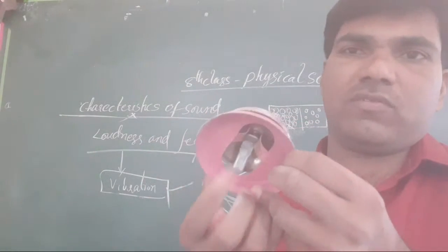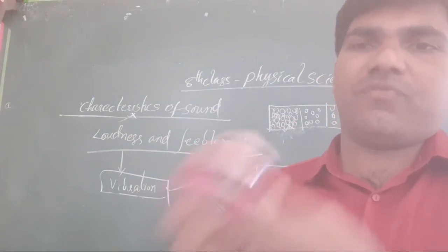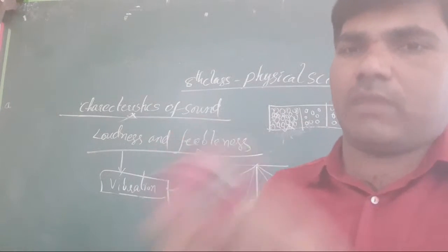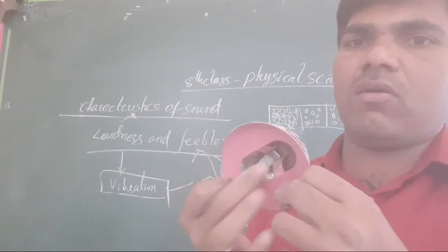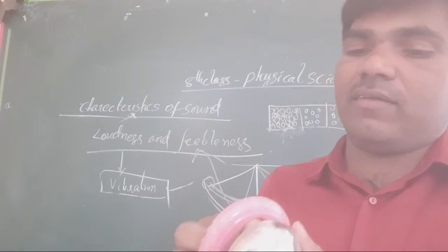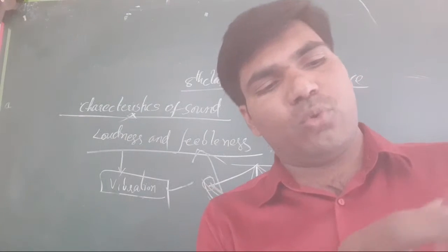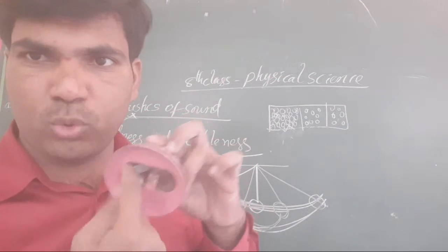When these vibrations are regular and more in number, the sound becomes louder. This is called to and fro motion.